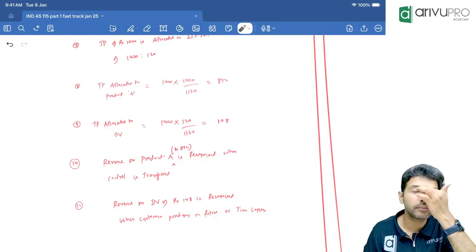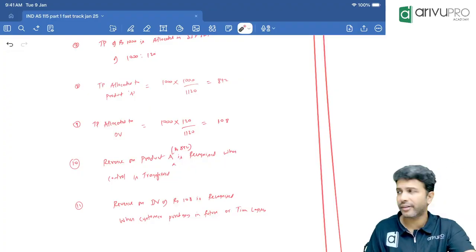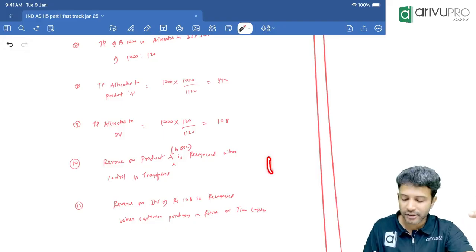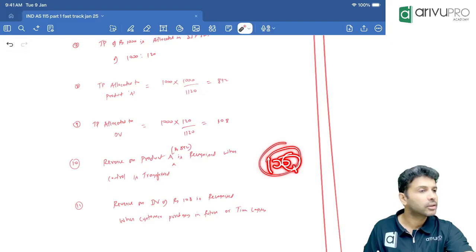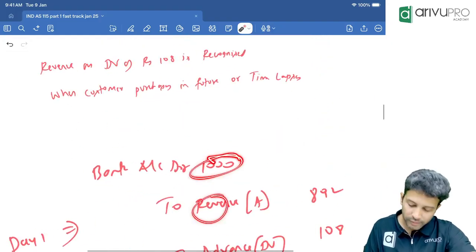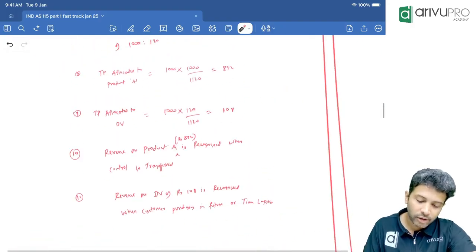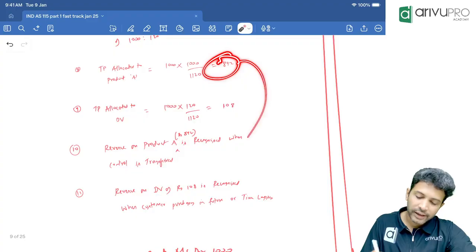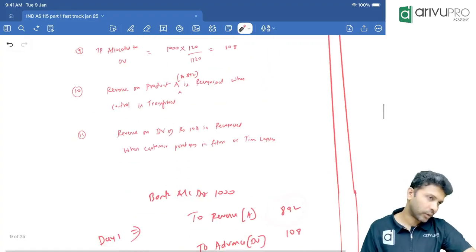Everybody. Now, if you want the journal entry, if you have understood, you will tell me the journal entry. Tell me from the seller's perspective. How much did the seller recover from the customer today? 1000. So the entry will be bank account debit 1000, to revenue or sale. Product A is already delivered today only. So 892 of revenue you can recognize today only.